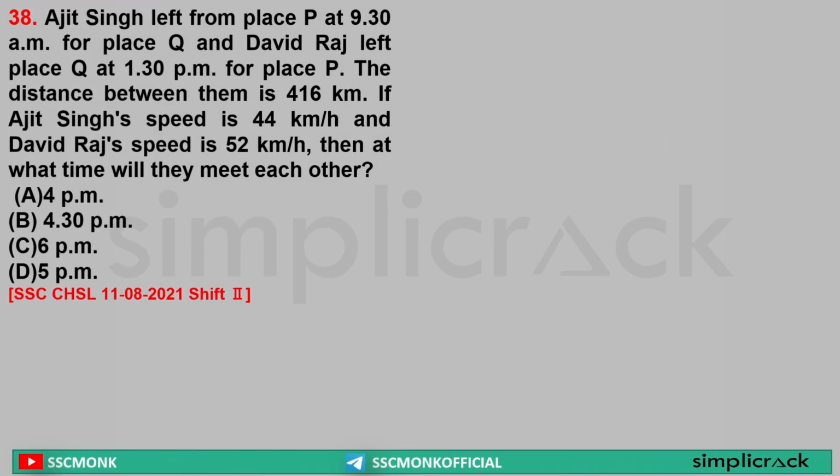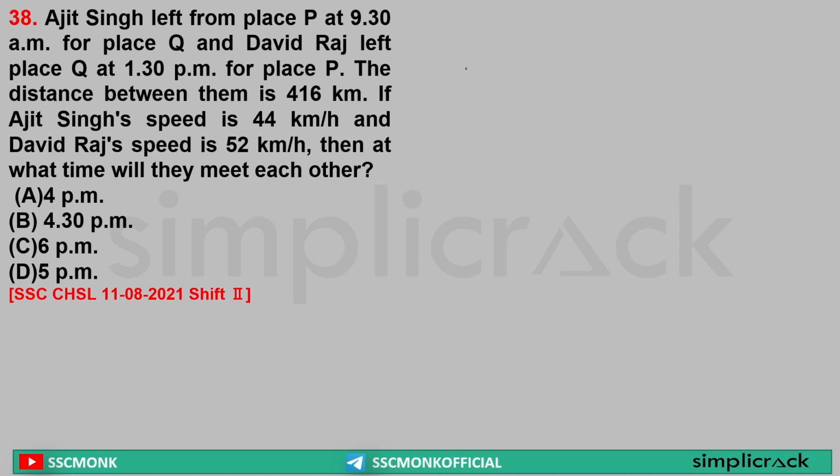Next. Ajit Singh left from a place P at 9:30 am for place Q. David Raj left place Q at 1:30 pm for place P. The distance between them is 416 km. If Ajit's speed is 44 km per hour and David's speed is 52 km per hour, then at what time will they meet each other?